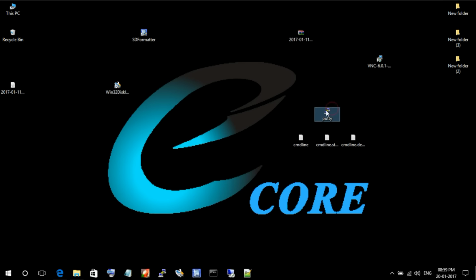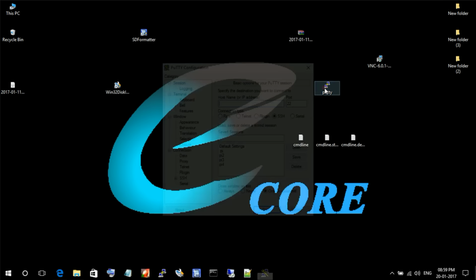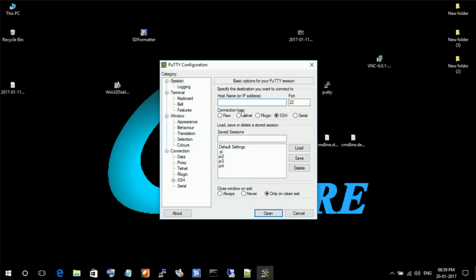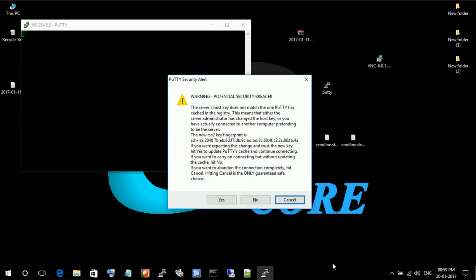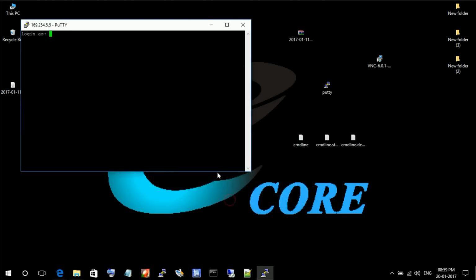Next, open PuTTY in your system. Then enter the IP address you gave before. In my case, it's 169.254.5.5. Then click on Open. Click on Yes. Then type the username as pi.